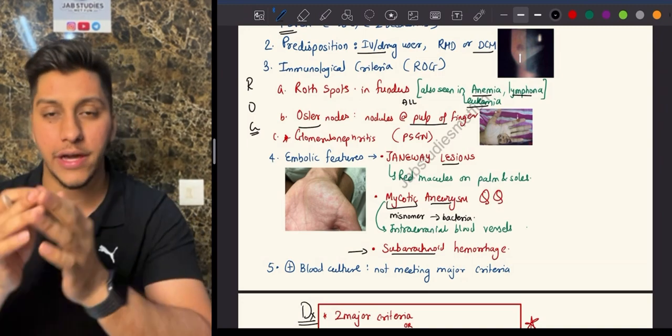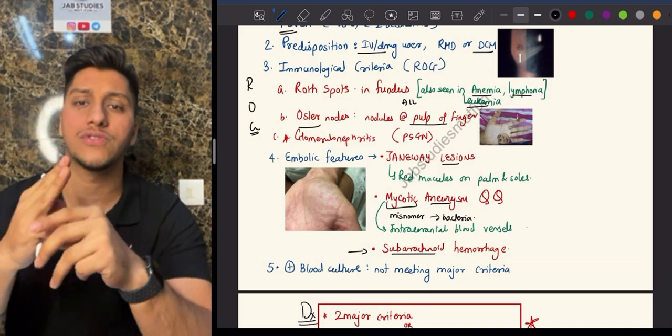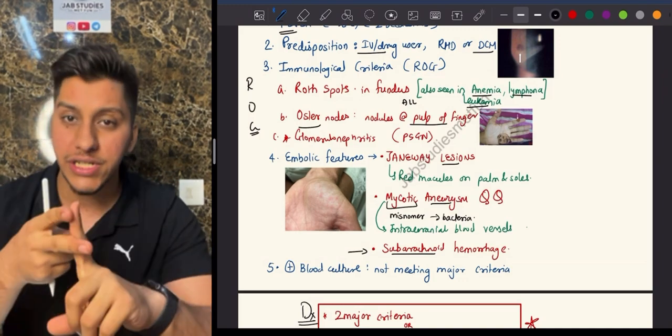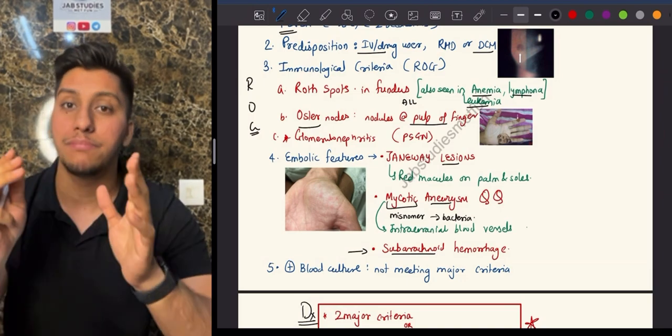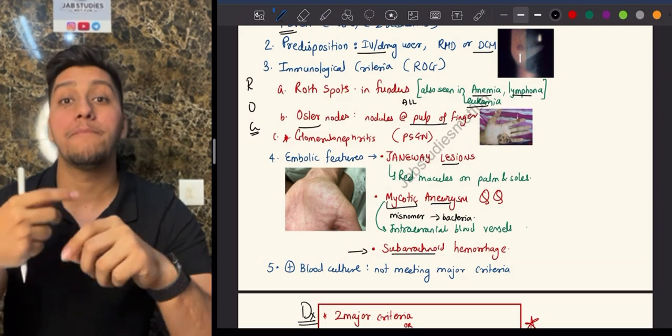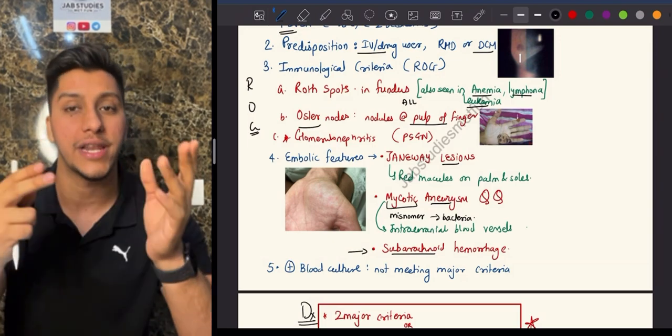So we're done with major. Again, let's summarize right now so that we don't have to revise it again. The 3 major criteria which were there: number 1 is a pre-existing condition, maybe you will have a murmur, you will have vegetations, and third is blood culture, 2 out of 3, correct? In minor, you will have fever, you will have a pre-existing condition, maybe he has rheumatic heart disease, maybe he's an IV drug user, or maybe he has dilated cardiomyopathy.